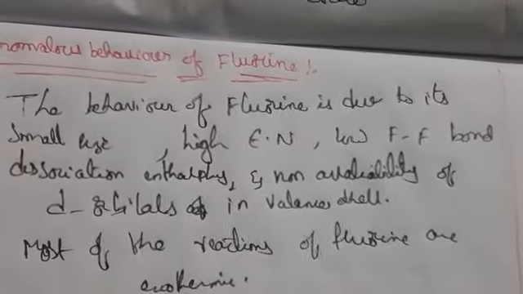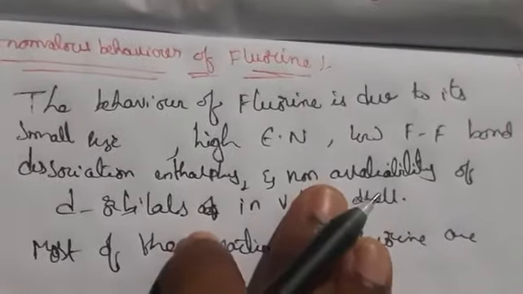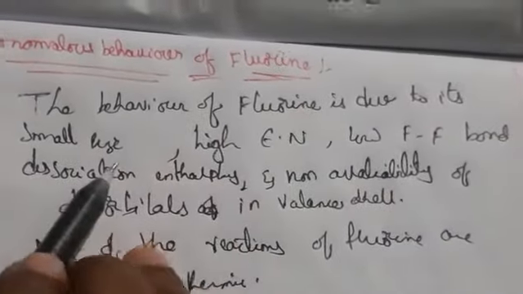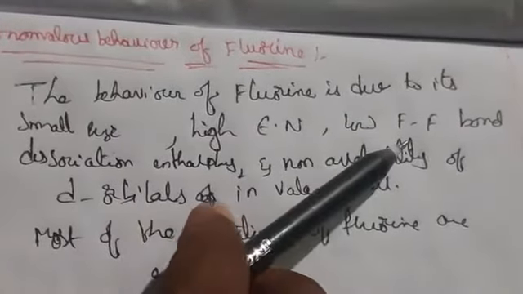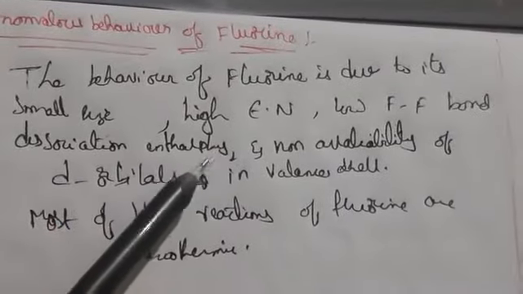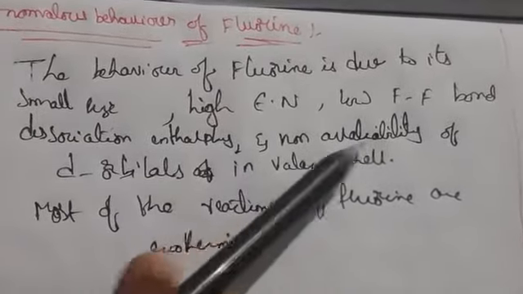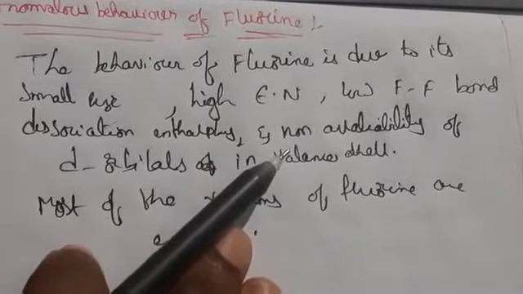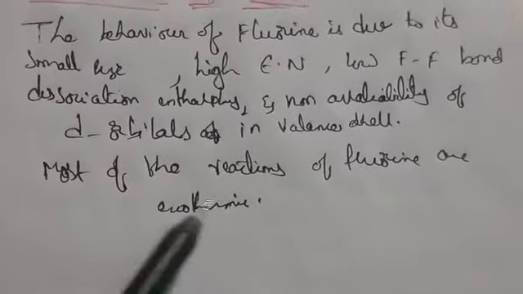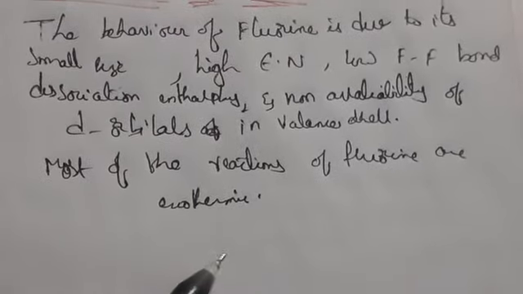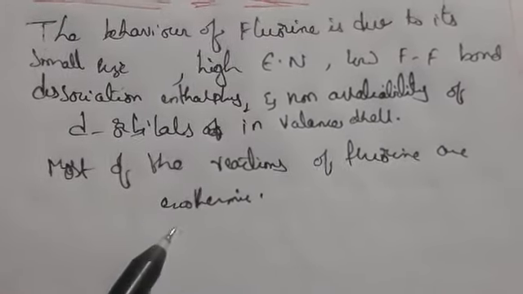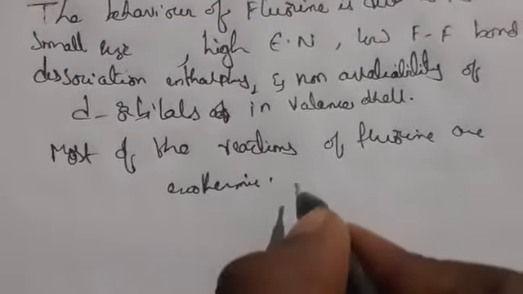So why is it showing anomalous behavior? It is due to its small size, high electronegativity, low fluorine to fluorine bond dissociation energy, and non-availability of d orbitals in the valence shell. Most of the reactions of fluorine are exothermic, because of its small size and the strong bonds formed with other elements.